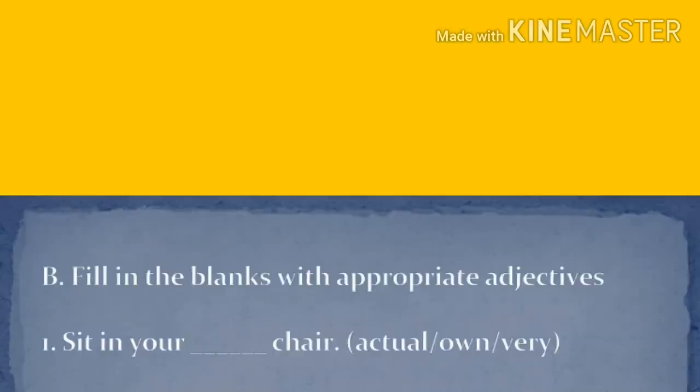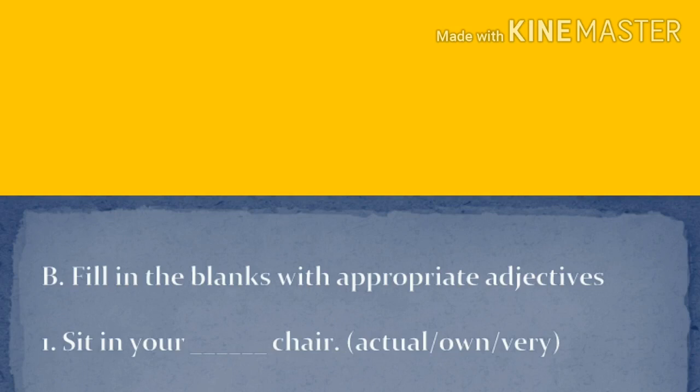Next exercise is, fill in the blanks with the appropriate adjectives. They have given you the options. From those options, you have to find the correct one, which is suitable to the sentence. Shall we see that one? Yes. What's the first one?